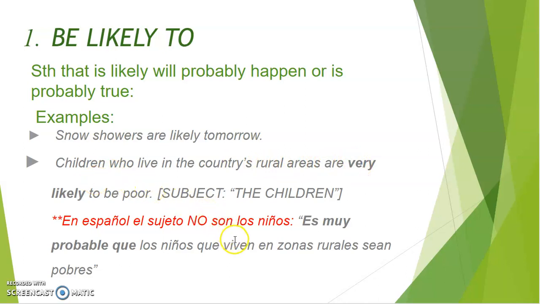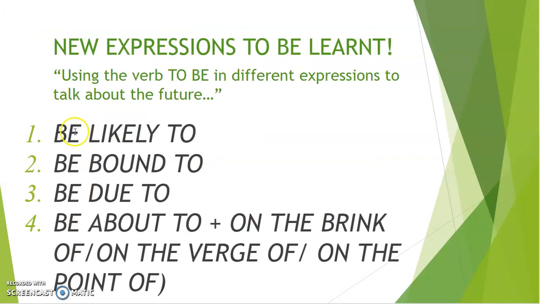Again, in Spanish, the translation is slightly different because the order of the sentence changes. All right? In Spanish, the sentence, I insist, has a different subject. Is an impersonal subject. El sujeto, en español, es impersonal. ¿Vale? Nosotros decimos es. Es muy probable que. En inglés, los niños son el sujeto de esta expresión. Eso nos va a pasar con todas. That will happen with all of them.